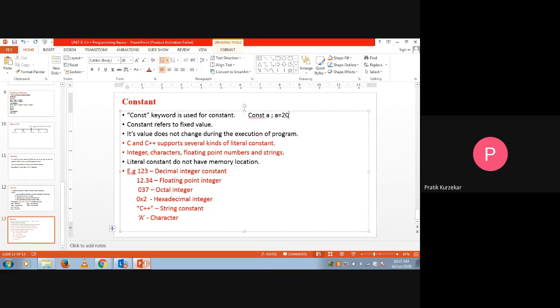I am declaring here the value of a as 20. So the value of a as 20 should be constant throughout our program. That constant token should be represented by the keyword const.